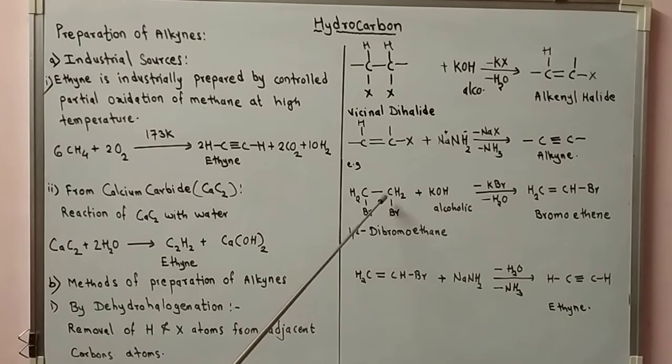So a double bond is created, and we get the formula CH2 double bond CHBr, bromoethene, which on further treatment with sodamide NaNH2 as a stronger base, abstracts the hydrogen, and bromine is the leaving group. So finally ethyne, CH triple bond CH, is obtained with the removal of H2O and ammonia NH3.